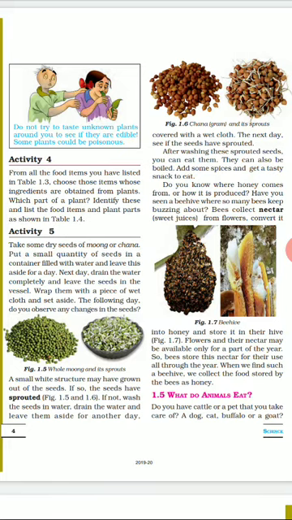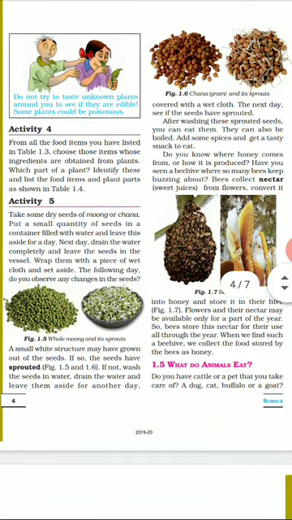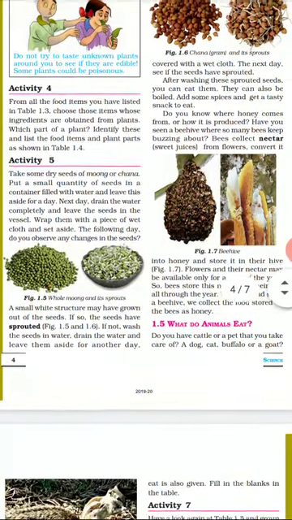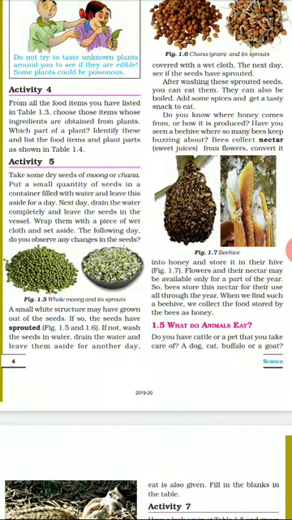When we leave these seeds in water overnight, then remove the water and cover them with a wet cloth, you will see white roots. In activity number 5, you can see a bowl of moong with white roots over it. A small white structure may have grown out of the seeds. These are called sprouted seeds. Sprouted means the seeds have just started to grow roots.